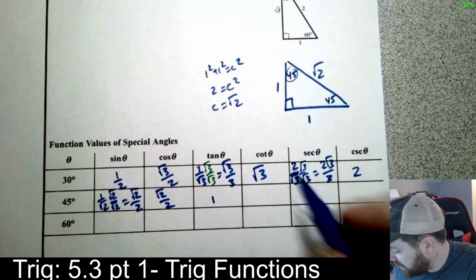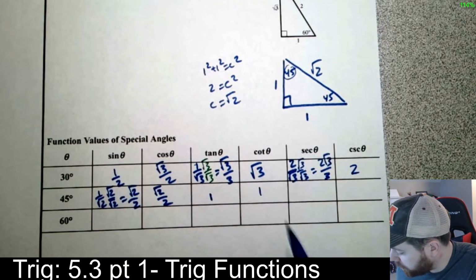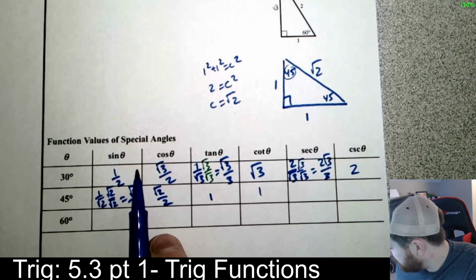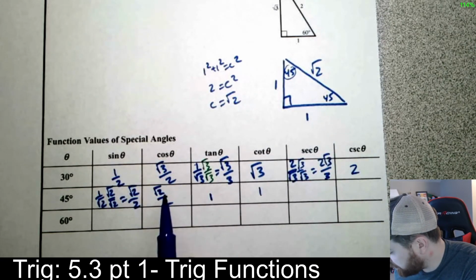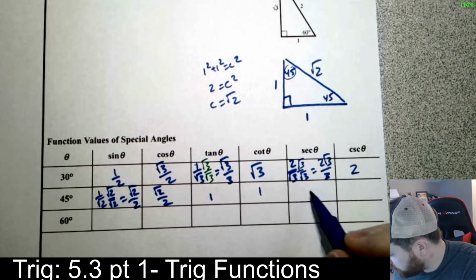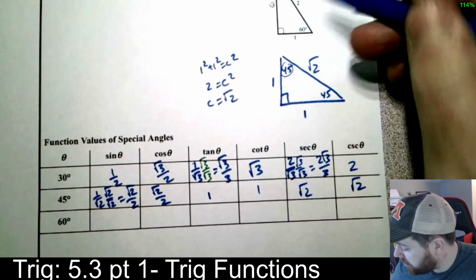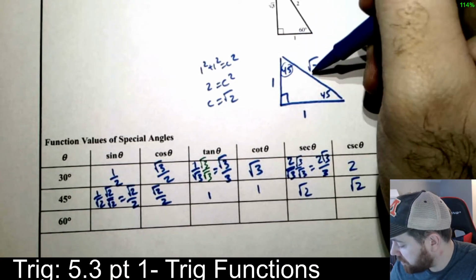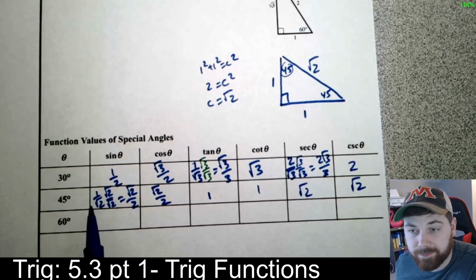Okay? Now when you flip it, for the cotangent, that's this flipped, which is 1. For the secant, we end up getting the secant is the opposite of cosine, or flipping it, so we get just root 2 and root 2 again. If you can imagine, secant is hypotenuse over adjacent, right? So we get hypotenuse is root 2 over 1. Okay? Or flipping this first step right here.